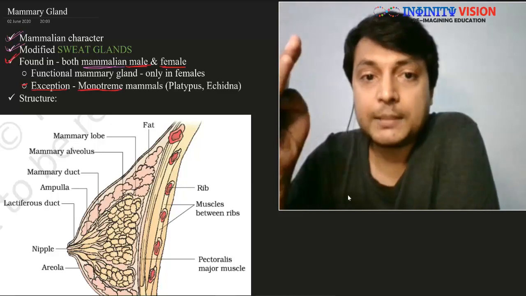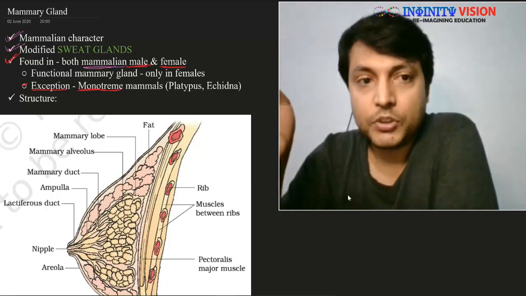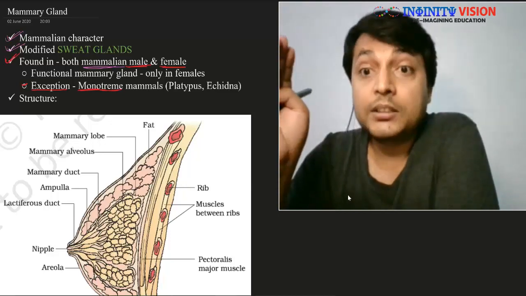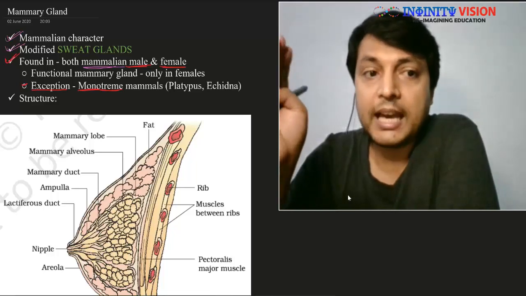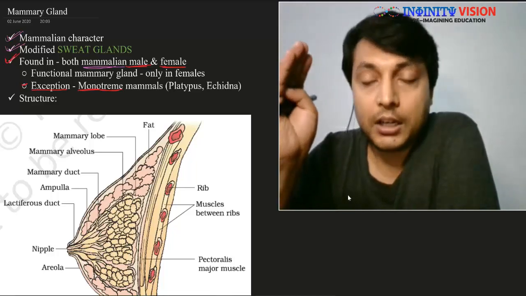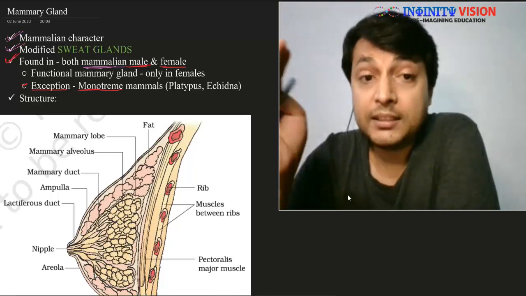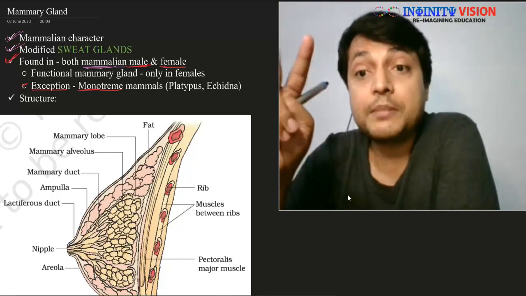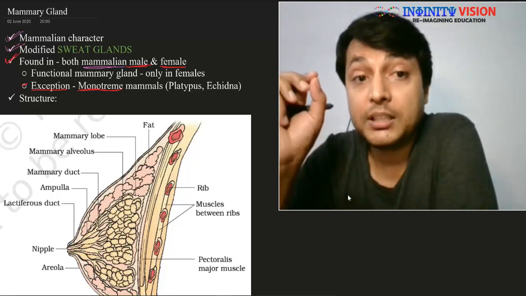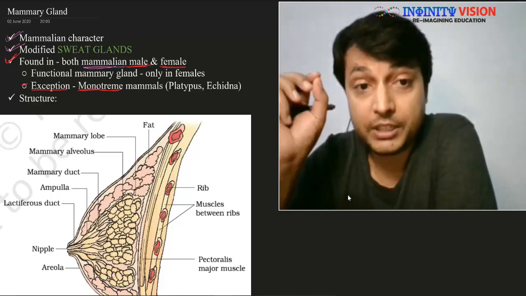So platypus and echidna, which are monotreme mammals, are primitive mammals, and they have mammary glands, but in these animals both male and female have functional mammary glands. Do remember, very important.